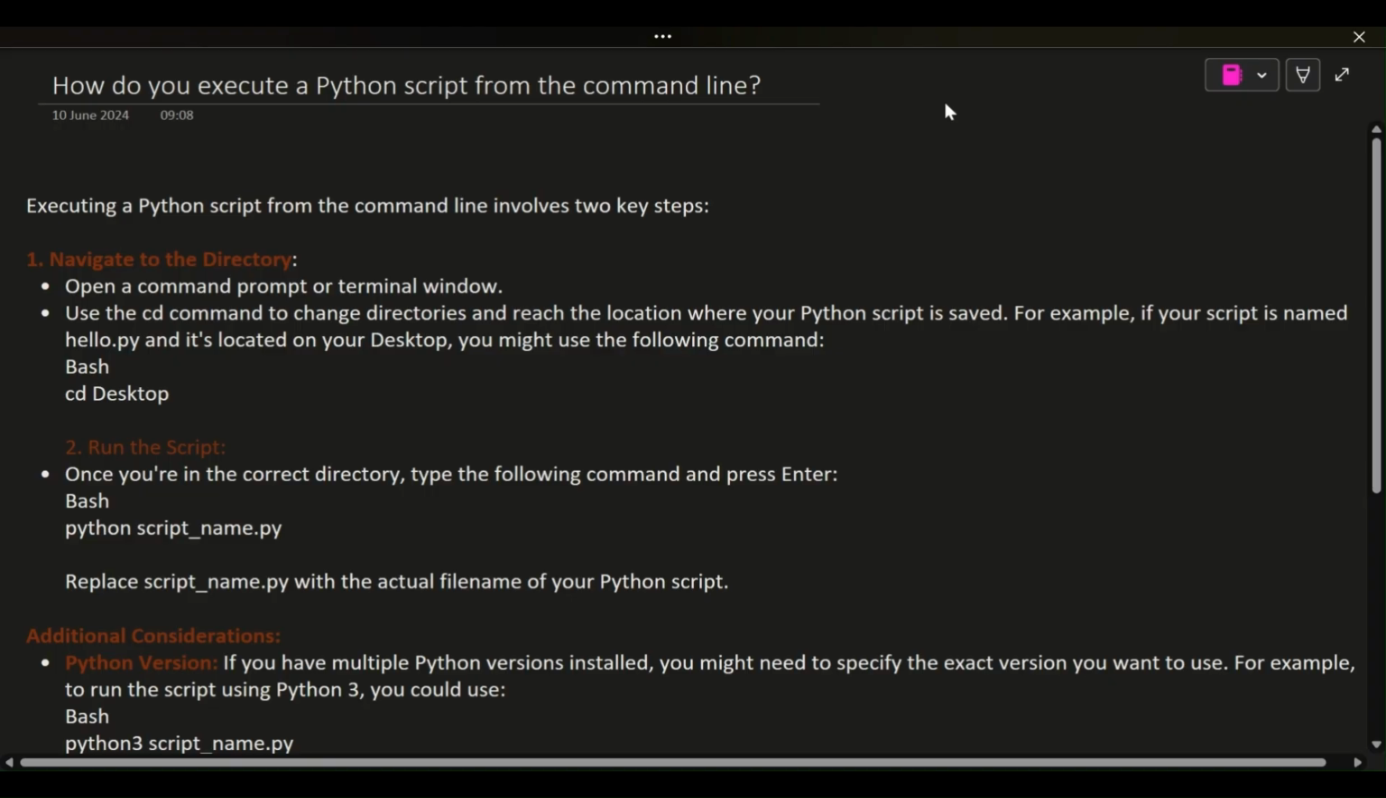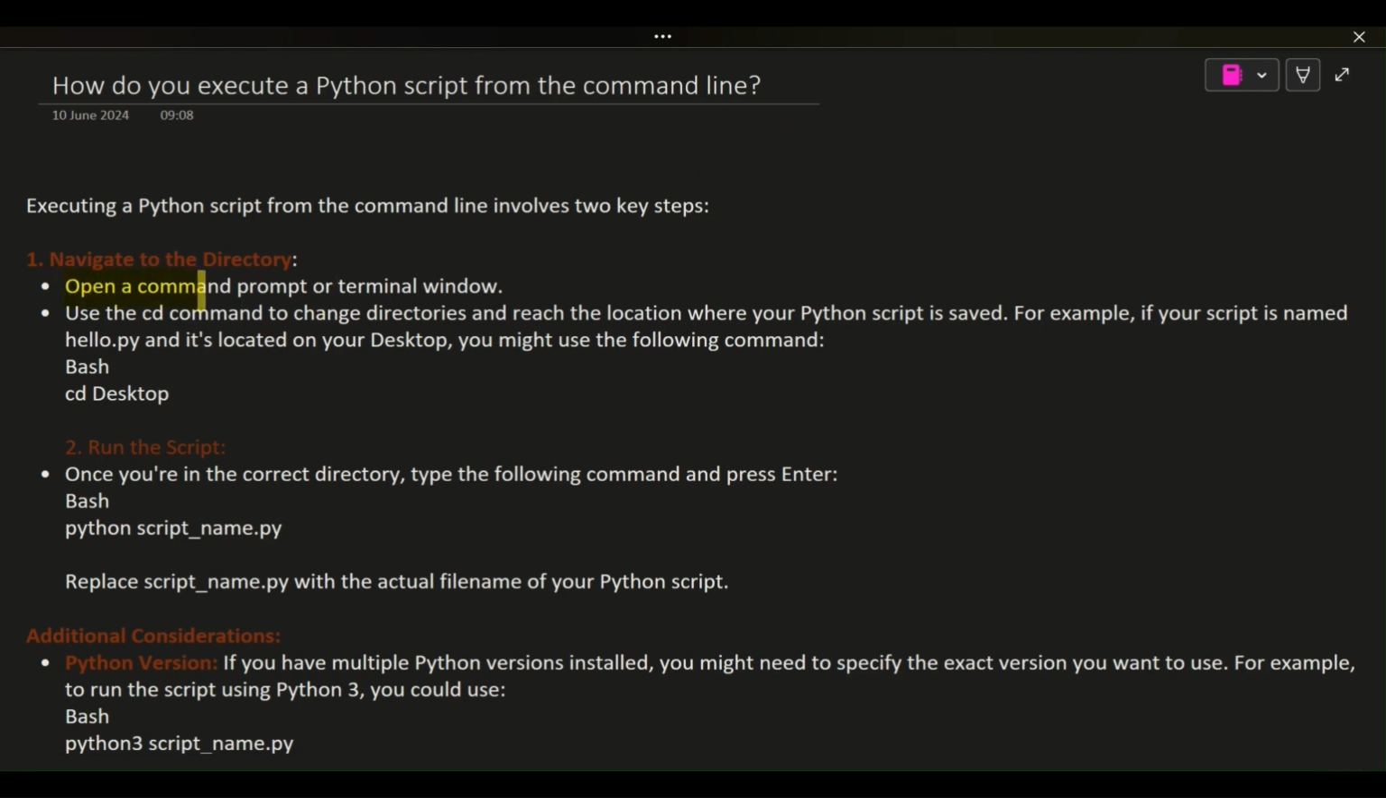Executing a Python script from the command line involves two key steps. 1. Navigate to the directory. Open a command prompt or terminal window. Use the cd command to change directories and reach the location where your Python script is saved. For example, if your script is named hello.py and it's located on your desktop, you might use the following command. bash: cd desktop.